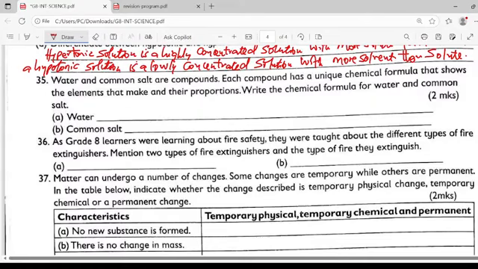The chemical formula for water is H2O. Then salt. Salt is made up of what's called sodium chloride, so it is capital N small a, capital C small l, NaCl. Sodium chloride, that's what constitutes salt.